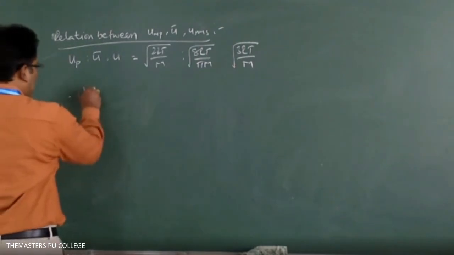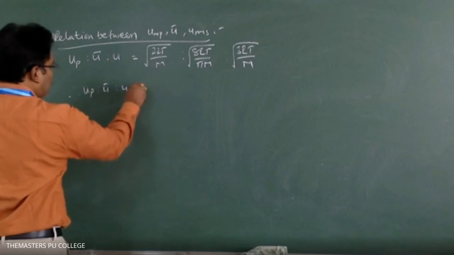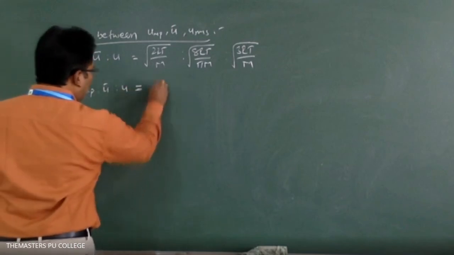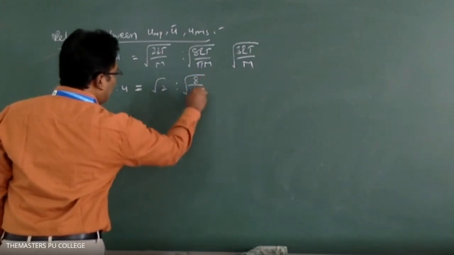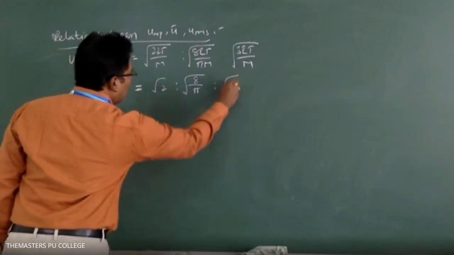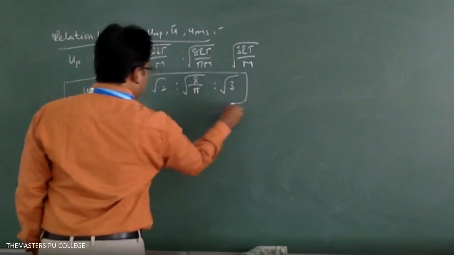Therefore the relation you will get is UP : U bar : U equals root 2, root of 8 by π, and root 3. So this is one relation.